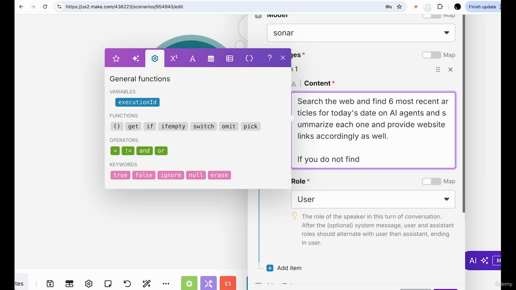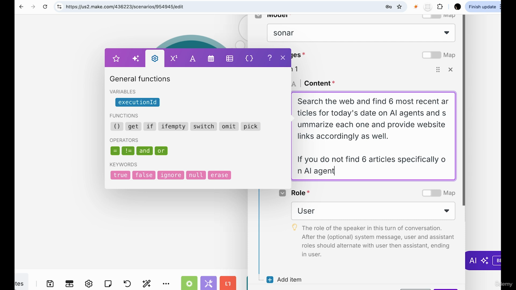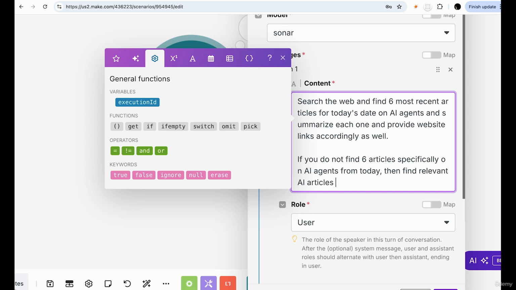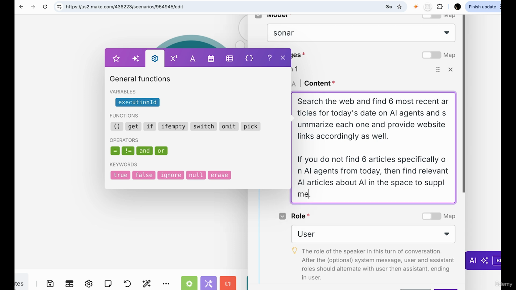If you do not find 6 articles specifically on AI agents from today, then find relevant AI articles in the space to supplement. But make sure